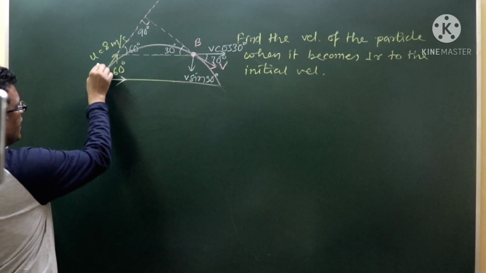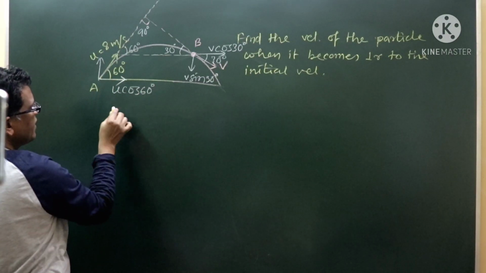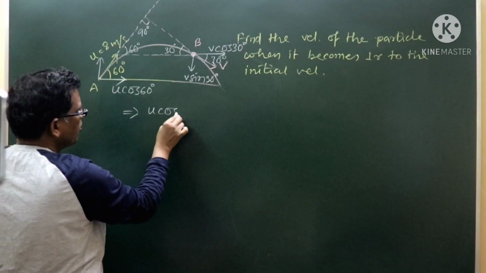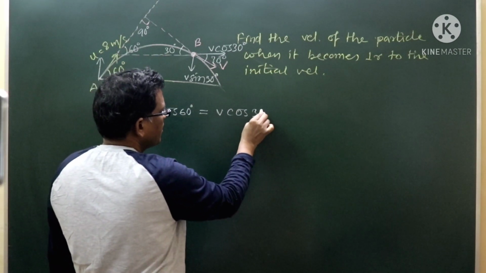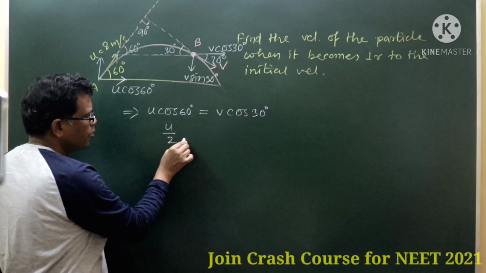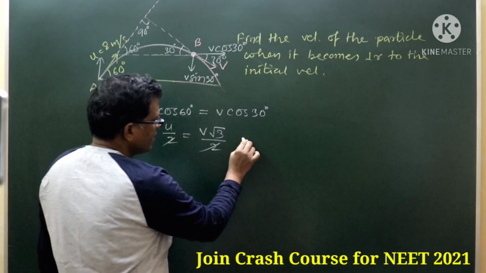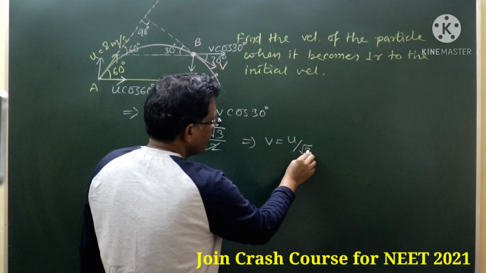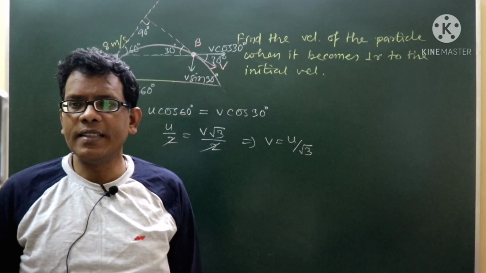So as we know the initial velocity value horizontally at the starting point as u cos 60, ঠিক আছে, তাহলে horizontal velocity remains constant, তাহলে আমরা লিখতে পারি u cos 60 that is equal to v cos 30. Horizontal velocity must be equal always, so based on this it is u by 2 that is equal to v into root 3 by 2. So 2 gets cancelled out, it is v that is u by root 3. So v must be coming as u by root 3. Yes, u by root 3, correct.